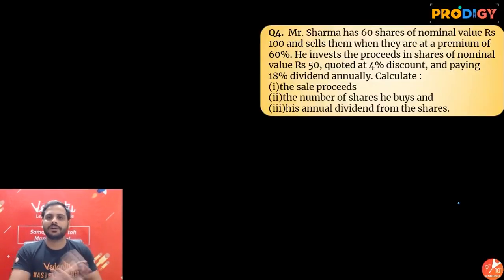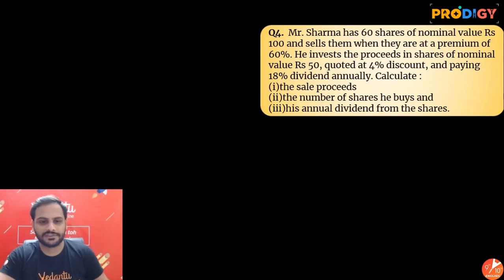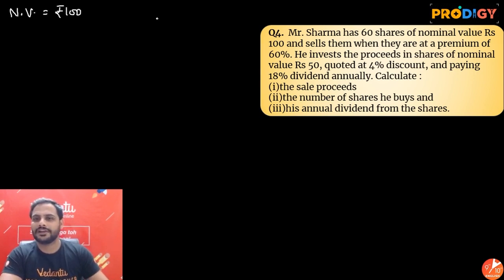All right, let's solve the next question. Mr. Sharma has 60 shares of nominal value ₹100 and sells them when they are at a premium of 60%. Nominal value is given as ₹100, and the number of shares is 60.